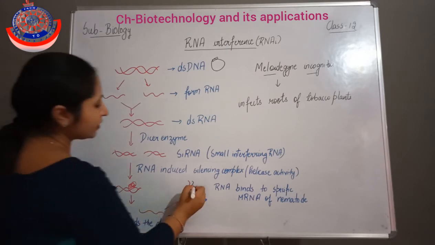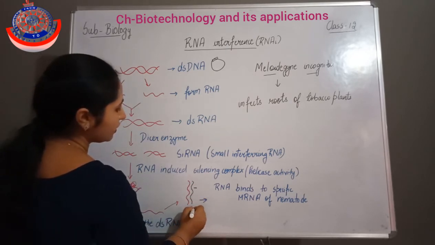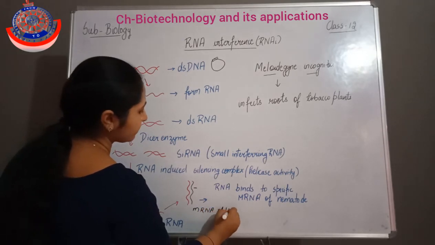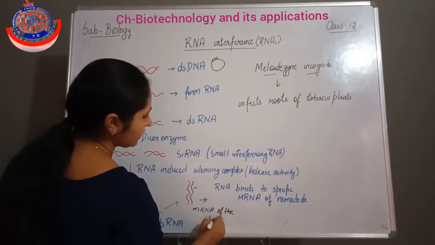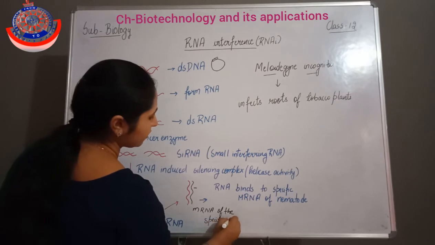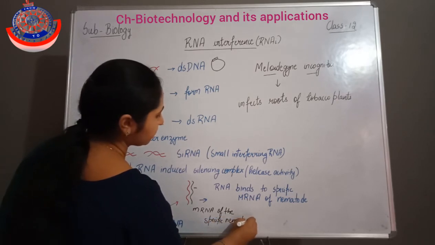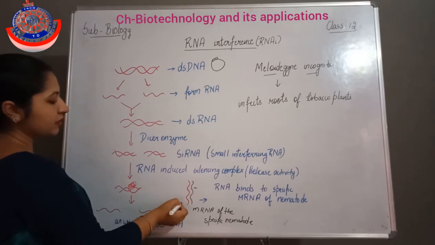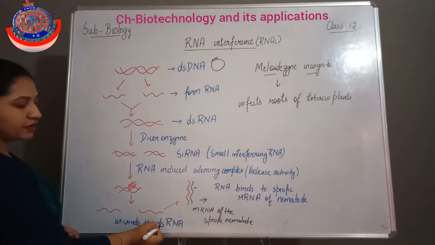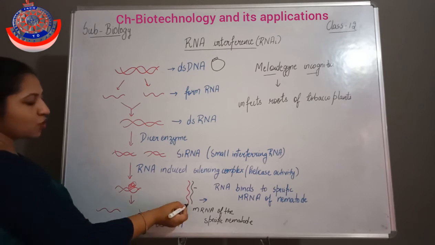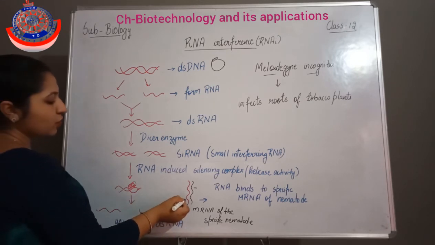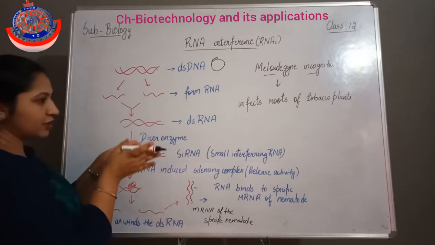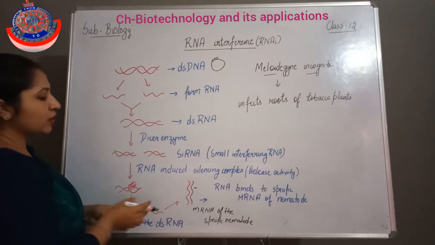Okay, mRNA of the specific nematode. So this black strand is showing the mRNA of the specific nematode. Clear? And this red strand is showing the unwound RNA, having complementary base sequences. So it will bind with this. When both bind with each other, then what happens?